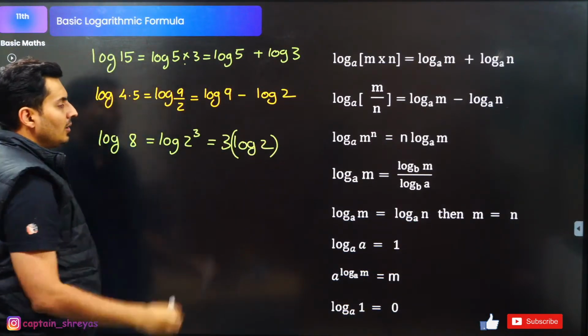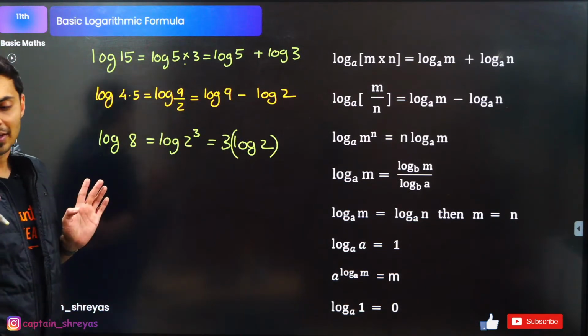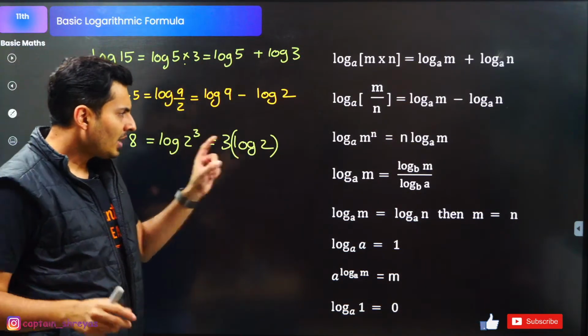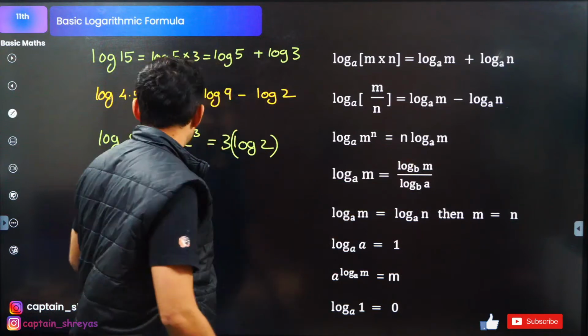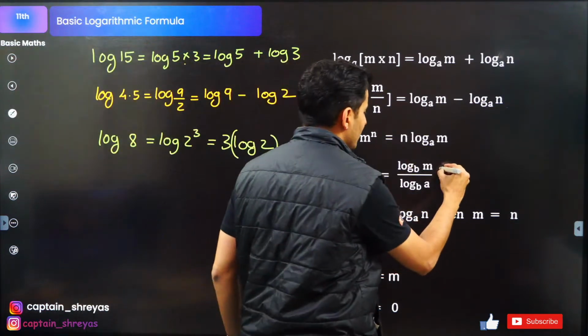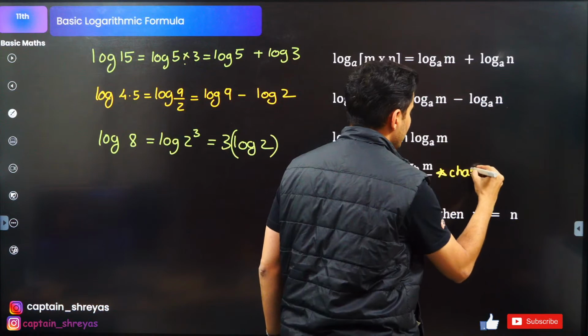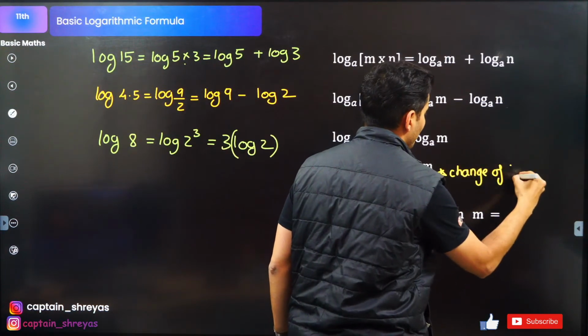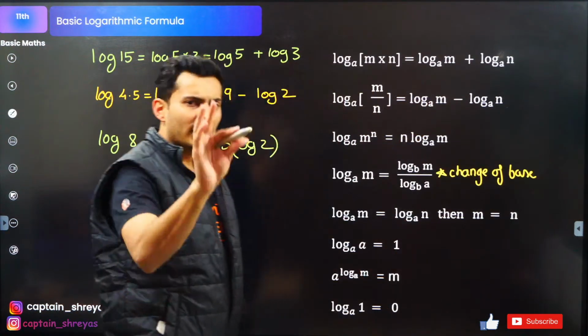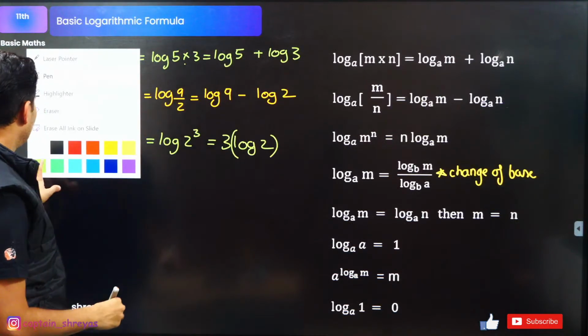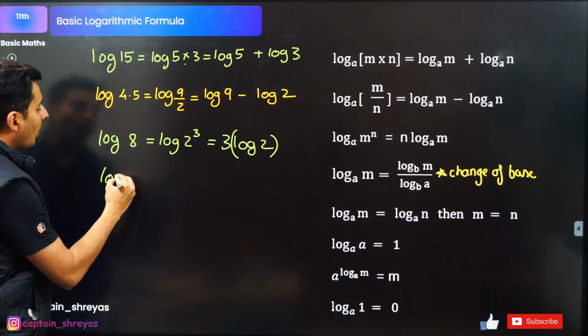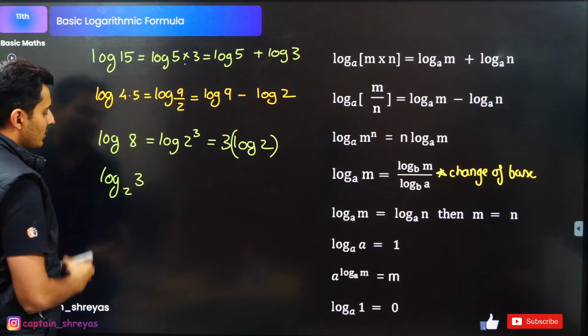So 3 times log of 2. That's what the formula is. Very good. Here, this is for changing the base. So usually this formula is used for change of base. For example, this is the question: log of 3 to the base 2.